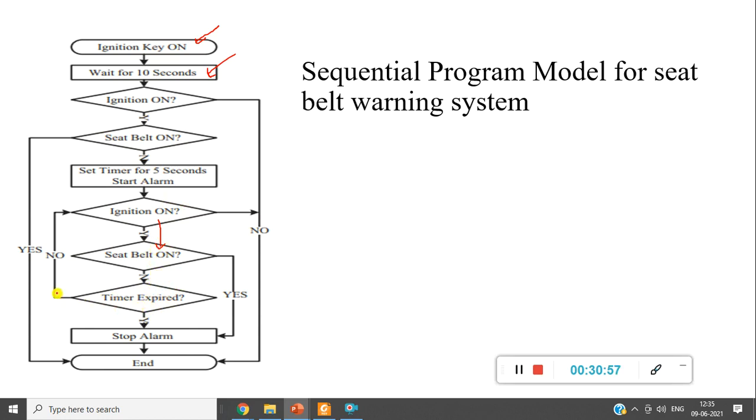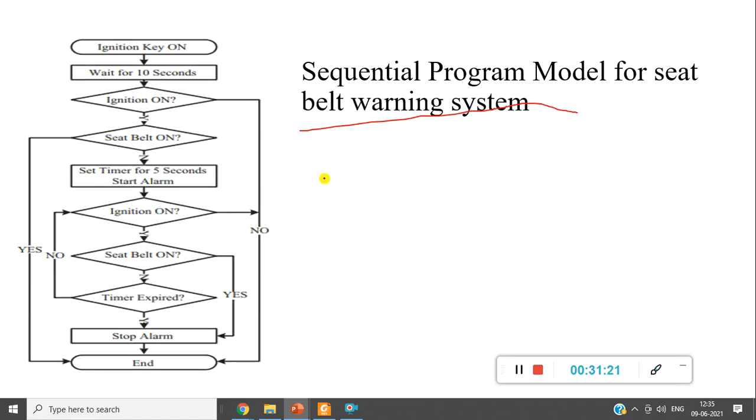Then once the time expires, then what? It has to stop the alarm. If time is not expired, again you check ignition on, seat belt on, and this should be in some loop. So this is how the flowchart has been developed for the sequential program model for a seatbelt warning system.